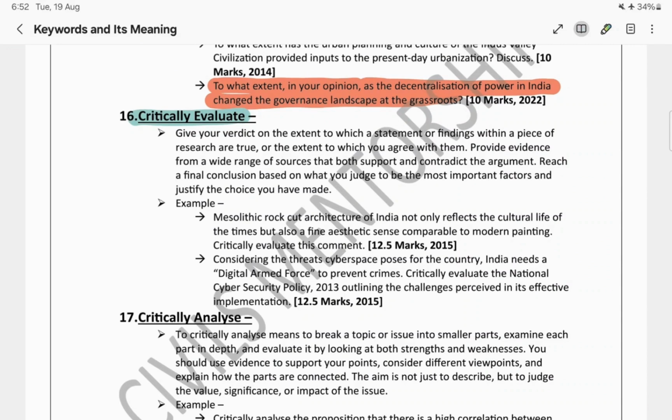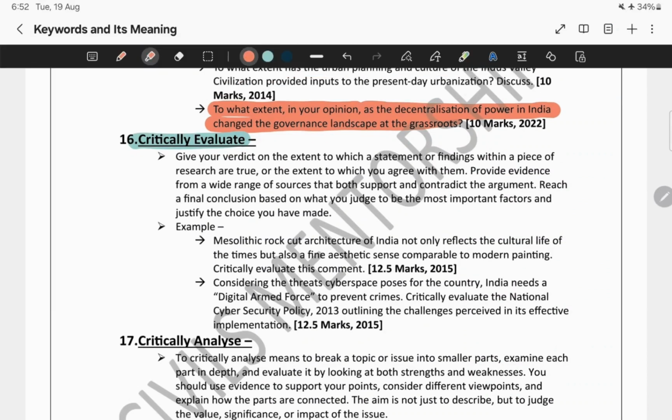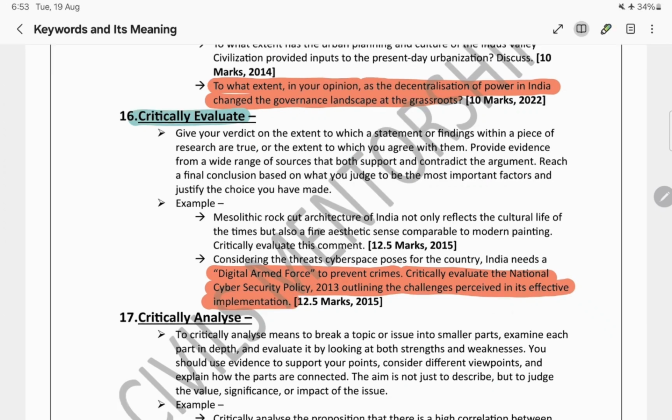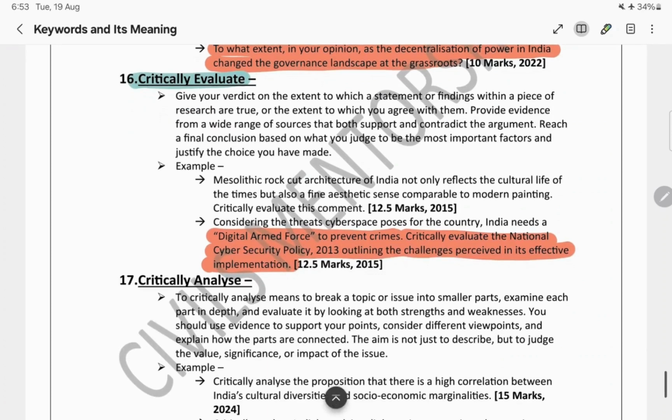Let's take an example. What was the question that came in 2015? Considering the threats cyberspace poses for the country, India needs a digital armed force to prevent crimes. This is the statement that UPSC has given. But what are they asking for? Critically evaluate the National Cyber Security Policy 2013, outlining the challenges perceived in its effective implementation. So what does this question mean?